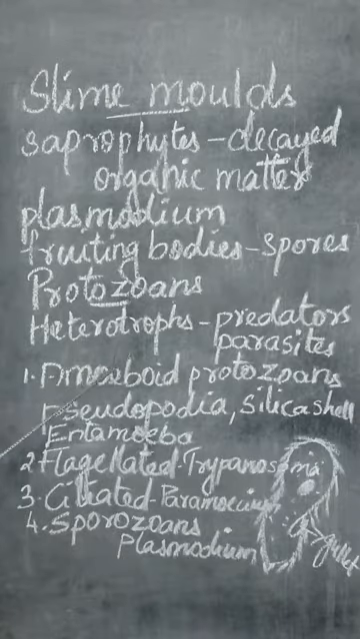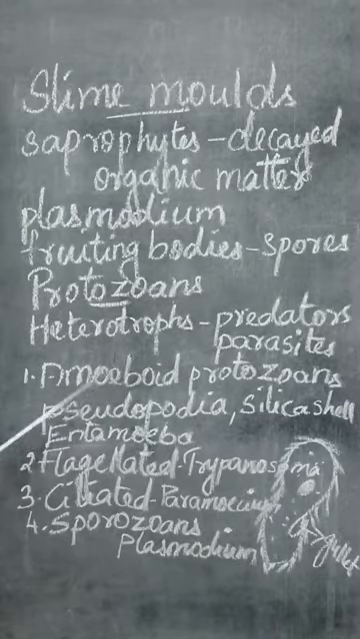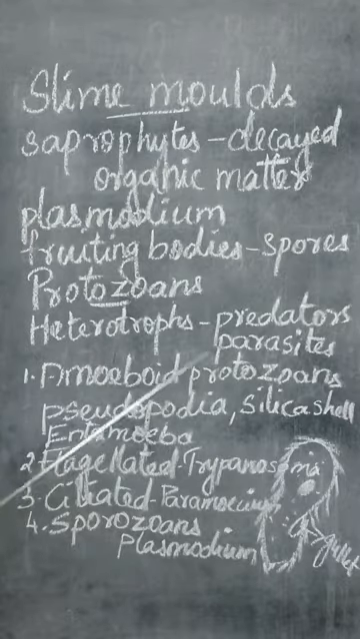So earlier the biologists thought that the protozoans belong to the animal kingdom. But later, when the five kingdom classification was given, only then were they separated into a different kingdom, that is the kingdom Protista. Earlier it was thought that these were related to animals, so they included the protozoans under the kingdom Animalia.